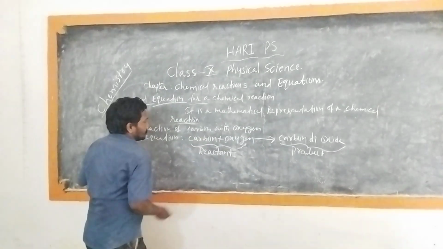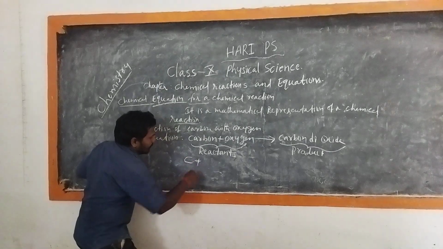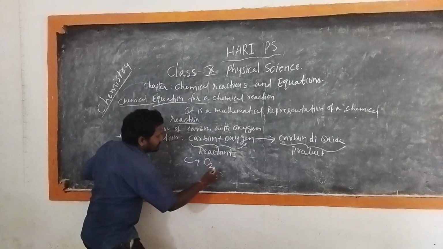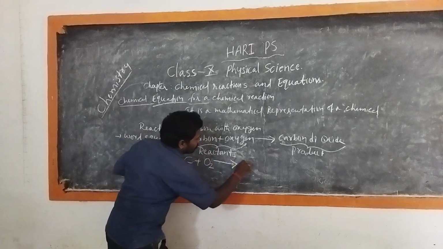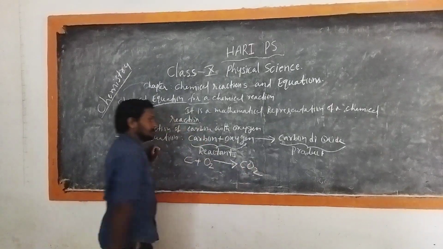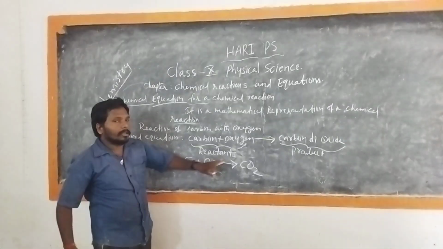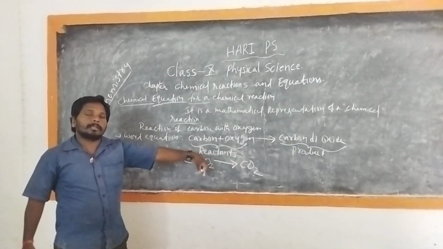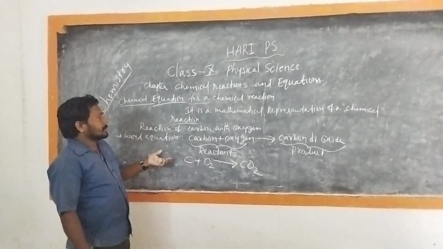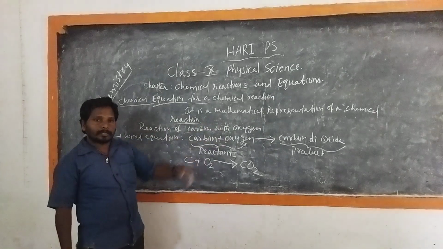As you know, carbon plus oxygen gives rise to carbon dioxide. So this is a chemical equation for the reaction between carbon and oxygen.